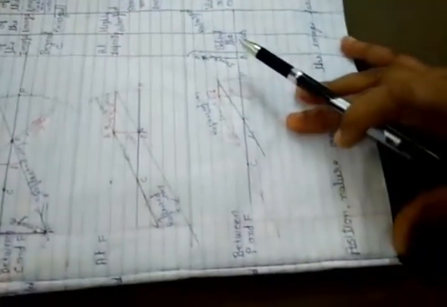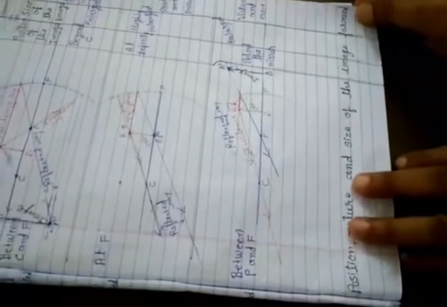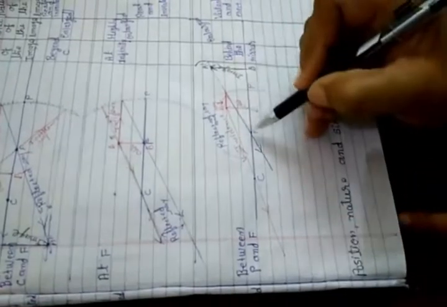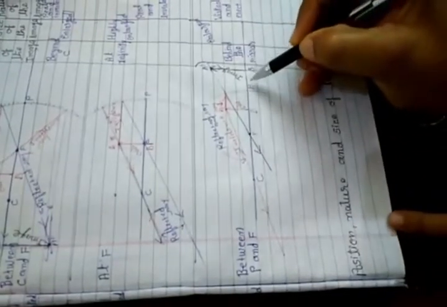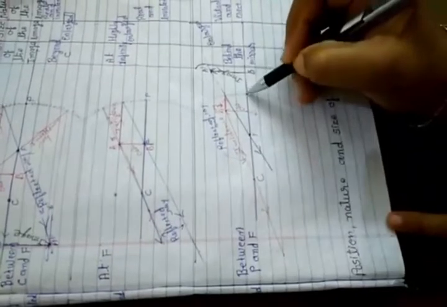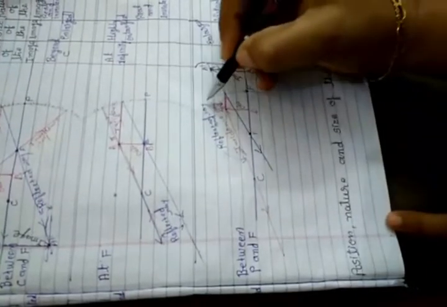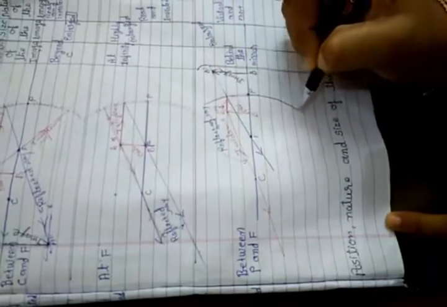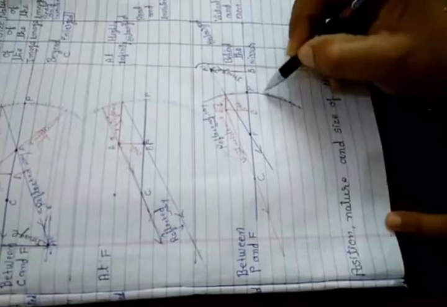Now next case. When we place the object between focus point F and P. P means pole P.